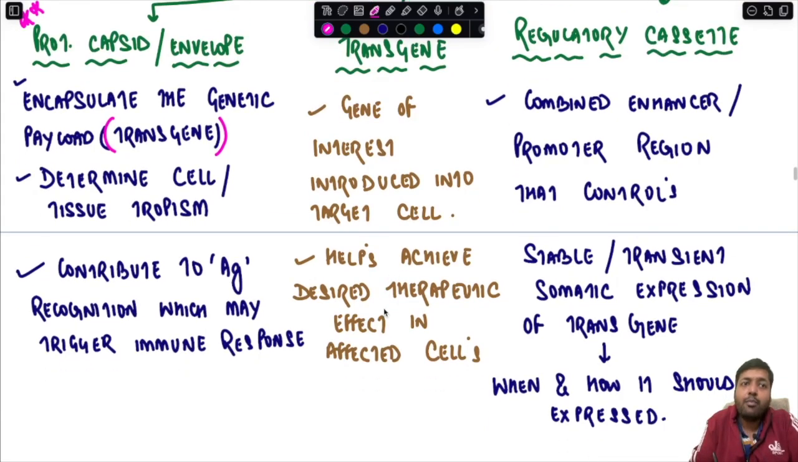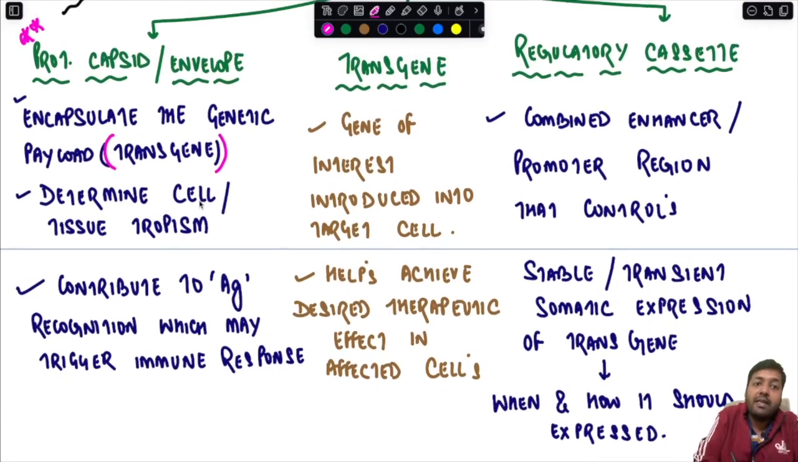Okay, this protein capsid or the envelope determines the cell or tissue tropism. What is the meaning of tropism? It means that this particular virus has a likelihood to go and infect certain cells of the body. So on the basis of the nature of the capsid, it decides which cells or tissues of the body that particular virus is going to infect. That is determined by the protein capsid or the envelope.